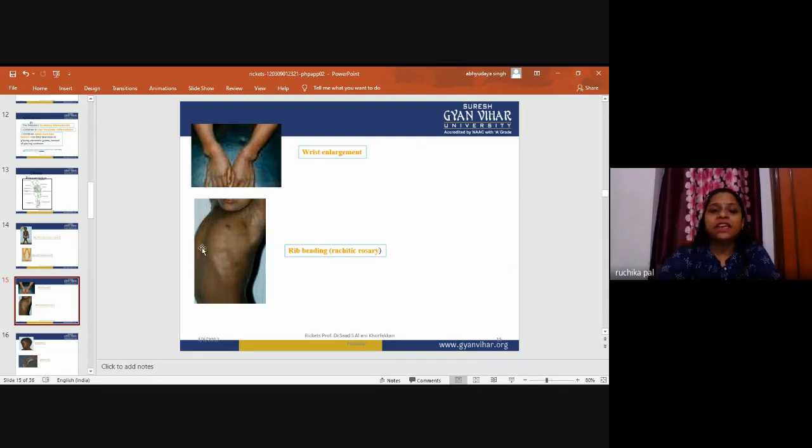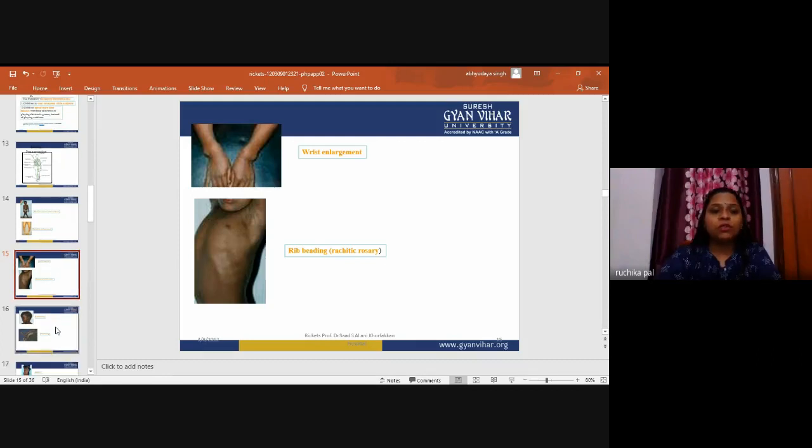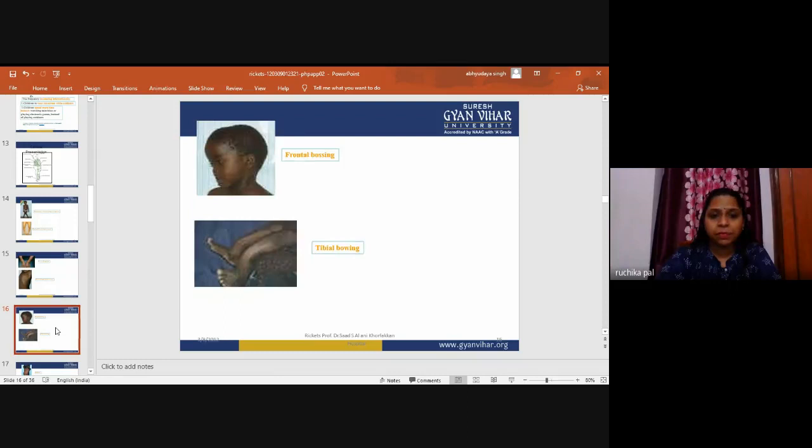Rib beading, rachitic rosary. You can see that in the diagram. It seems like pearls are arranged along the ribs, or you can say nodes are presenting over there. We call this the rachitic rosary. Frontal bossing: the head shape becomes bossed. Bossing of the frontal and parietal bones becomes evident after the age of 6 months.